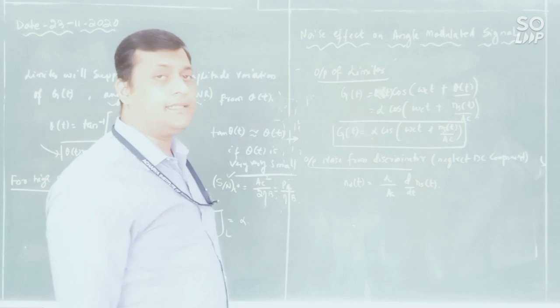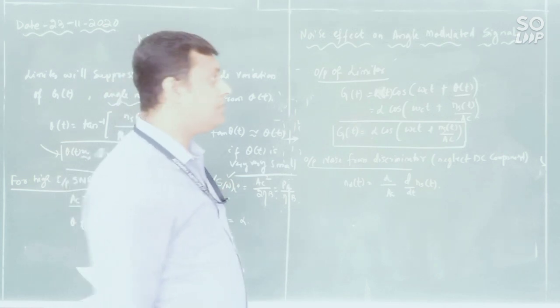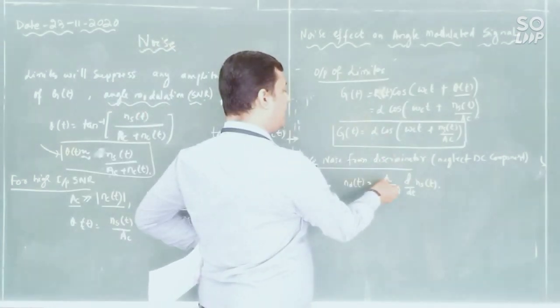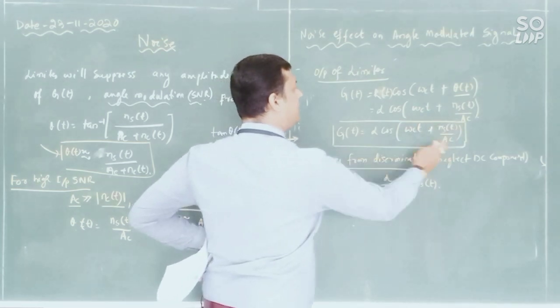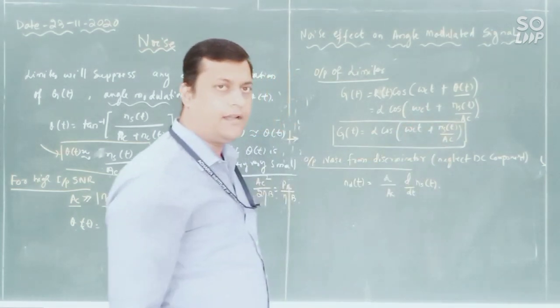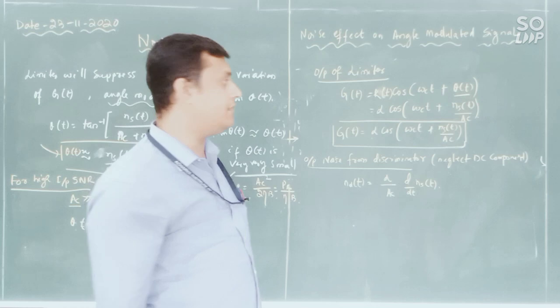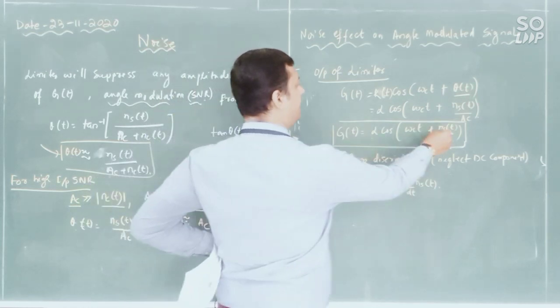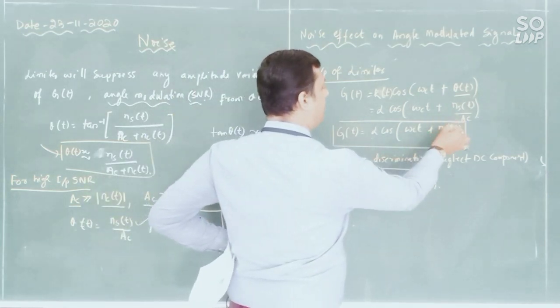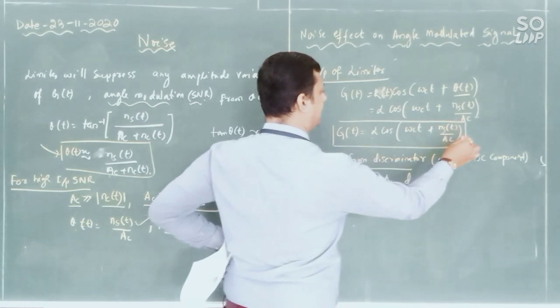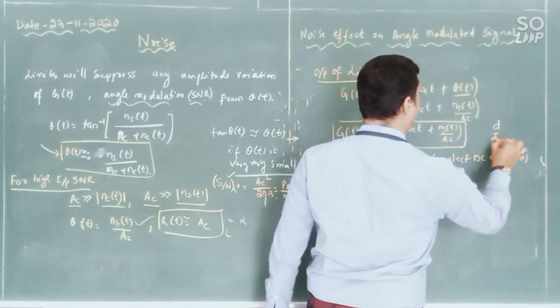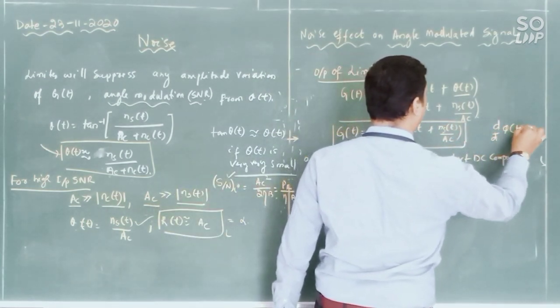Since this angle is very small, this alpha came here, and it will differentiate this angle. What is the angle? The angle is the derivative of ns of t by ac. That means it is d phi of t by dt.